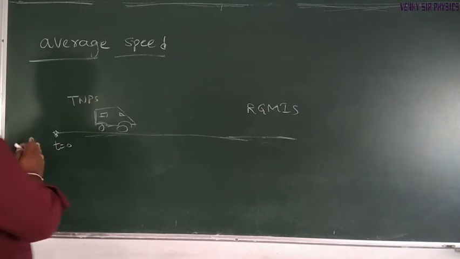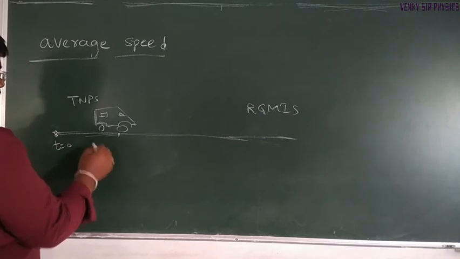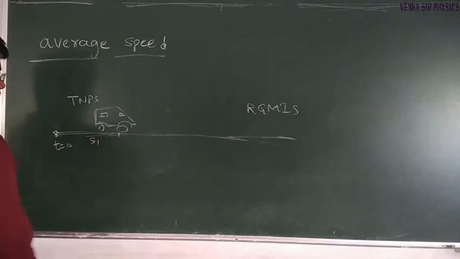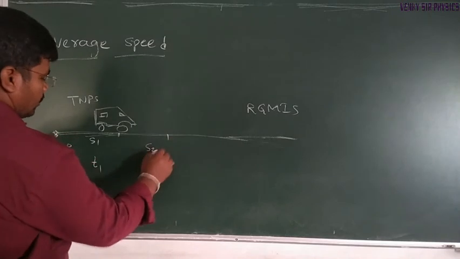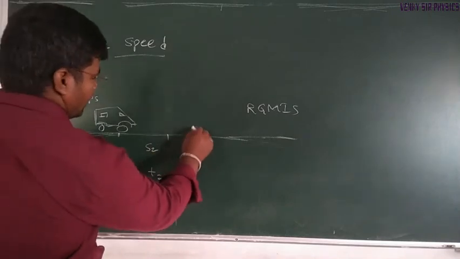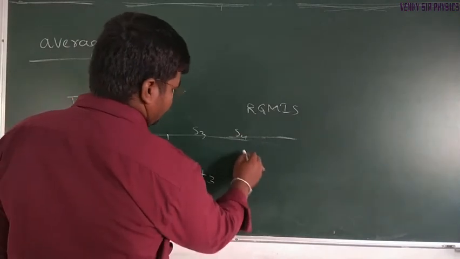The van covers some distance S1 in time T1, then S2 in T2, and so on, S3, T3, S4, T4.